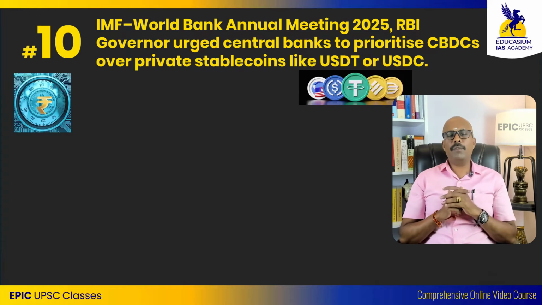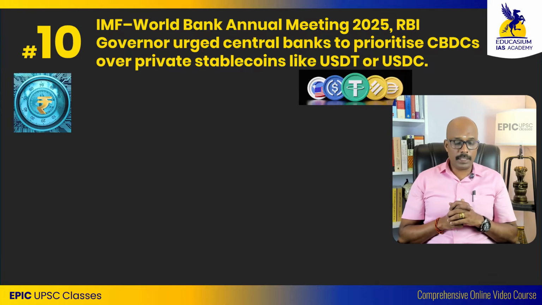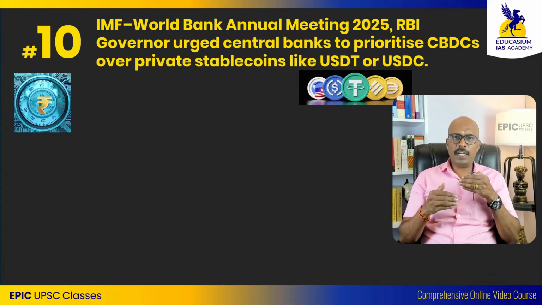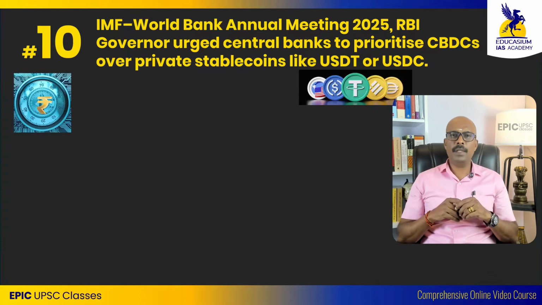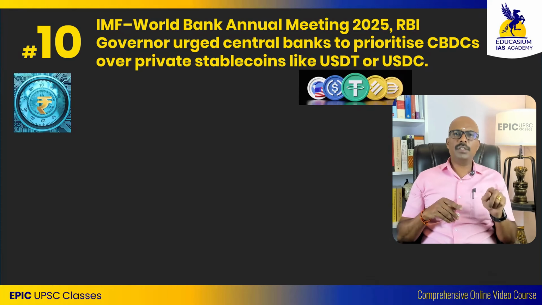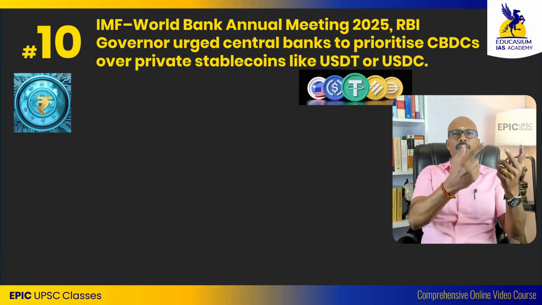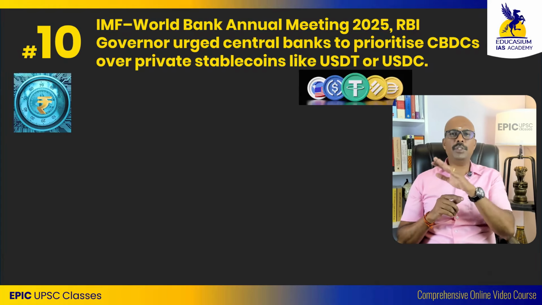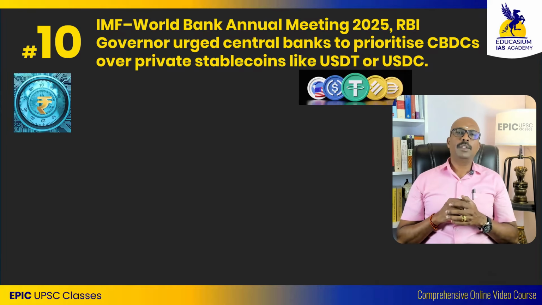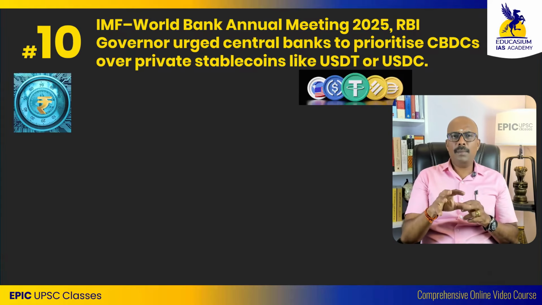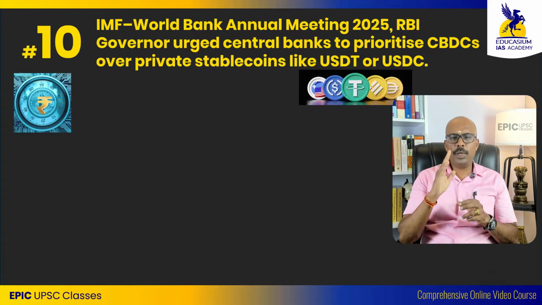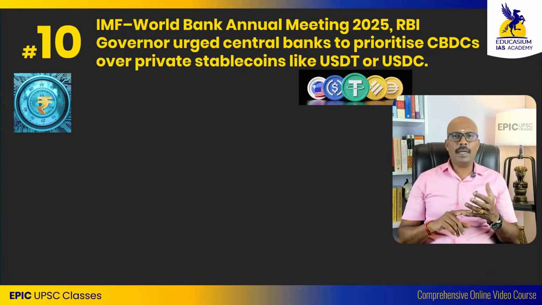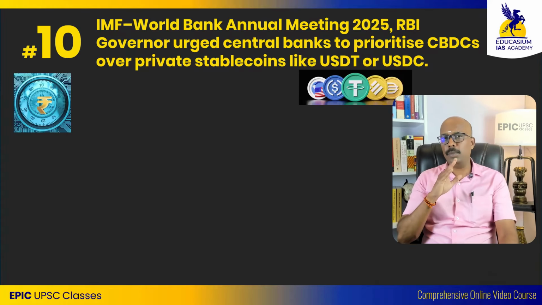Now, what Reserve Bank of India governor says, RBI Governor Sanjay Malhotra says, we are trying to move towards de-dollarization, use less dollars, and internationalization of rupee. If we focus on stable coins backed by dollar, again this will lead to dollarization effect. Hence, we should move away from stable coins and we should focus on CBDC, so that the central bank will hold the sovereign power of issuing a currency. The black markets, money laundering, all these patterns can be eradicated.